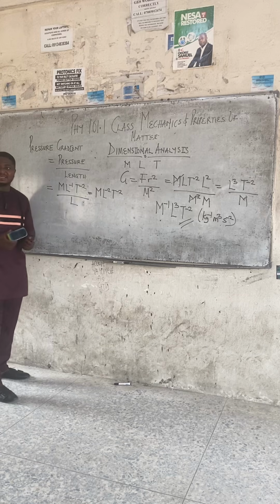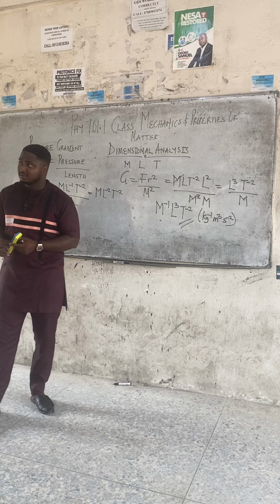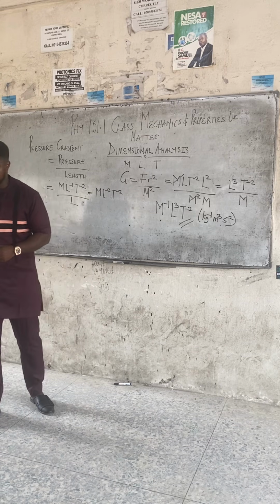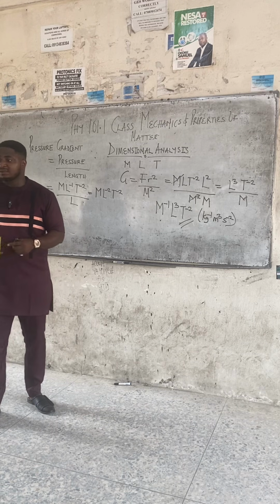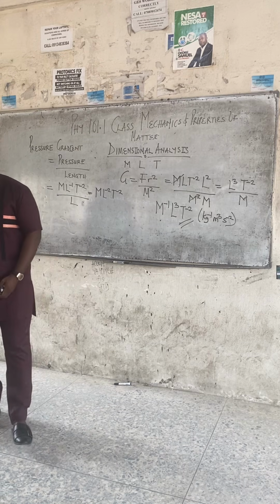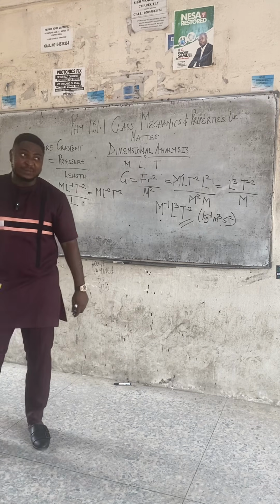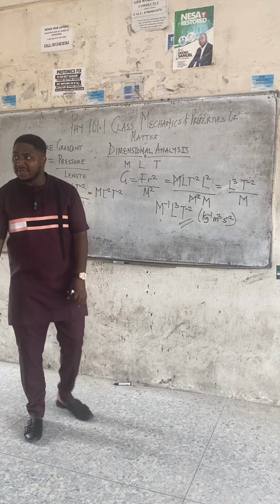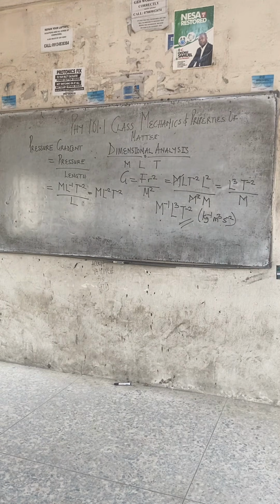Class, the next thing we want to look at now is dimensionless quantities. Write down: dimensionless quantities. Dimensionless quantities are quantities whose dimension is 1. Class, there are some quantities that when you solve for their dimension, your final answer will be 1. Those quantities are said to be dimensionless.